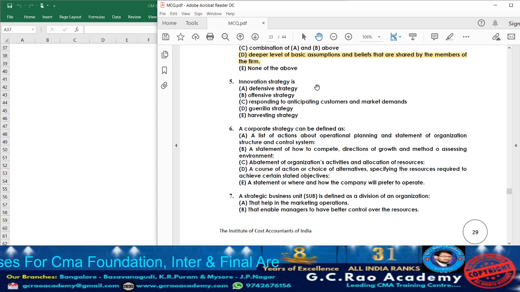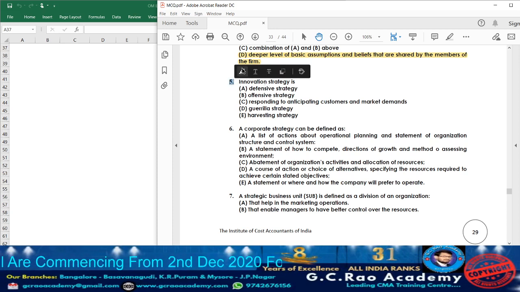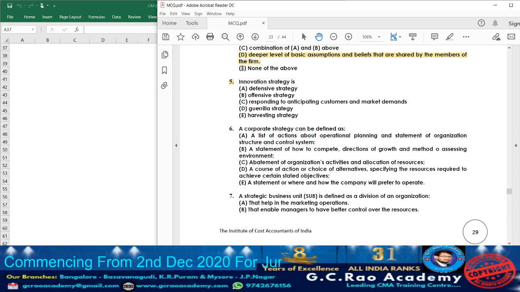Now let us move on to question 5. What we have? Question 5. Innovation strategy. What is innovation strategy?